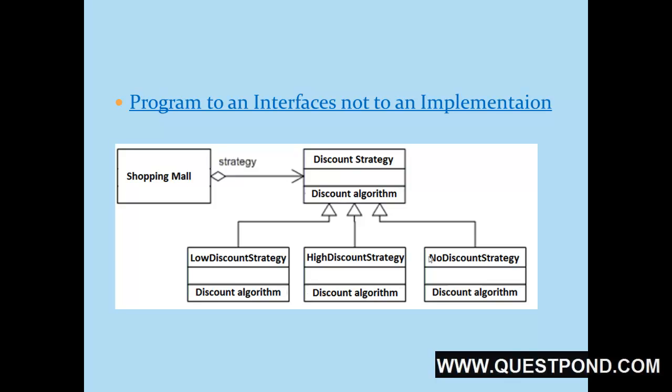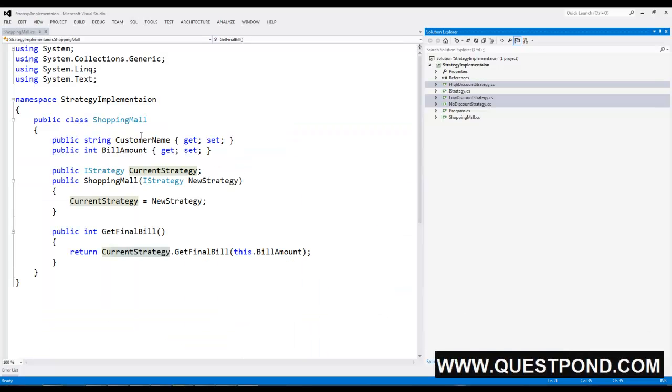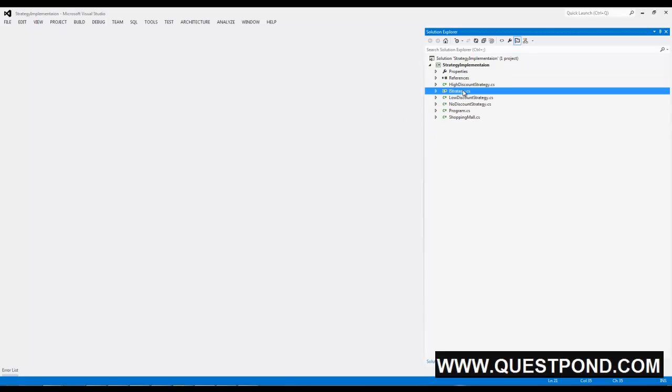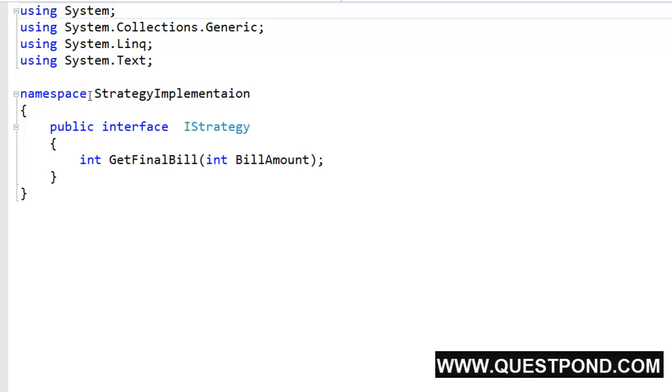Now let's look into the source code, or let's make a code walkthrough and try to understand how programmatically the strategy pattern will be implemented. The first thing we need is the iStrategy interface, which will act as the base for all our strategies, or in short, the base for all our discounting logics. We have defined the iStrategy interface with a method called getFinalBill. Okay, that's cool. Now let's create the algorithms.